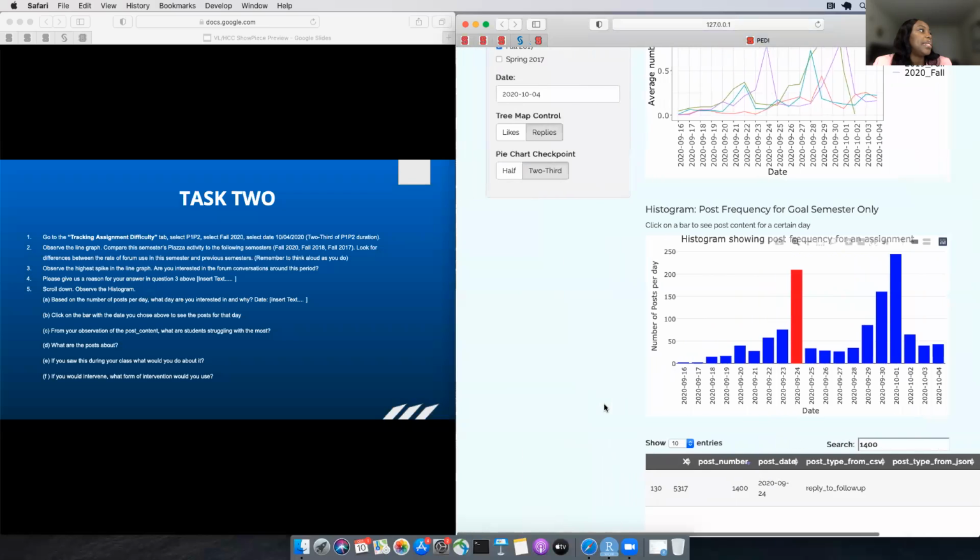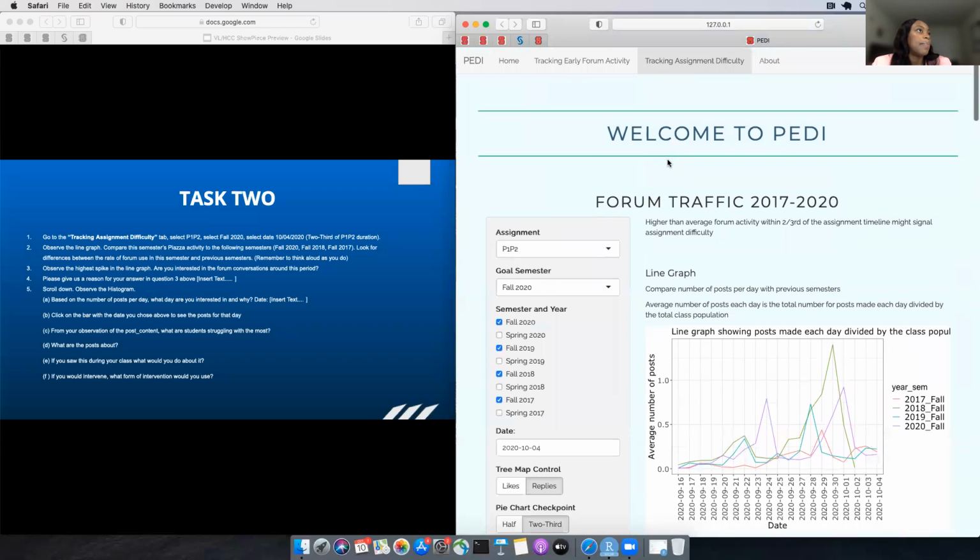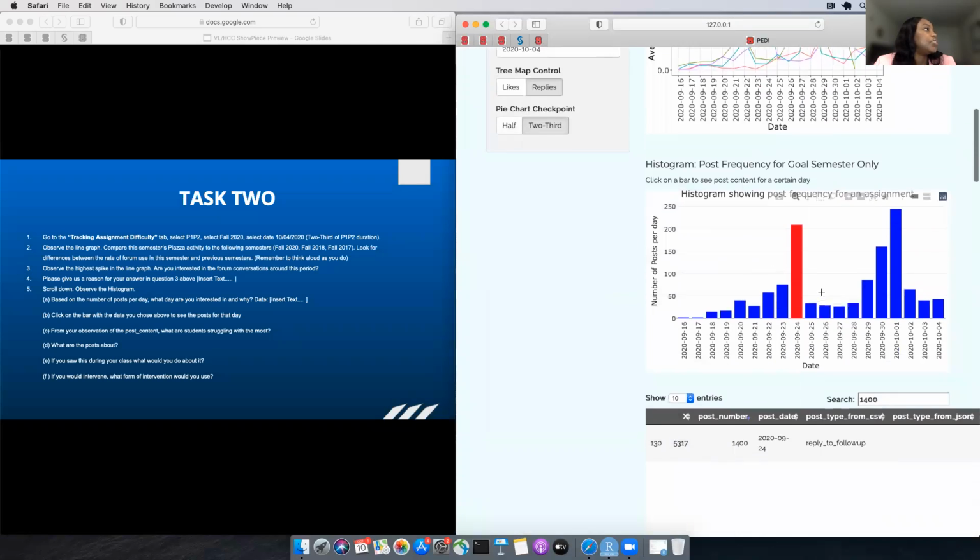And so this is what PEDI can expose to instructors about activities on Piazza. There are some questions for this task. We see they said observe the histogram, and based on the number of posts per day, what are you interested in and why? Some instructors might be interested in the days with the lowest number of posts because they want to improve their instructional methods, or know what concepts are being taught on this day as opposed to what concepts are being taught on the days with the highest number of posts.